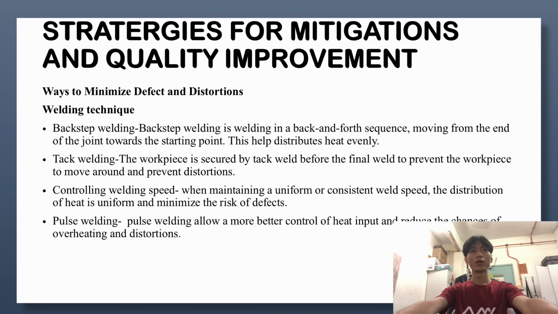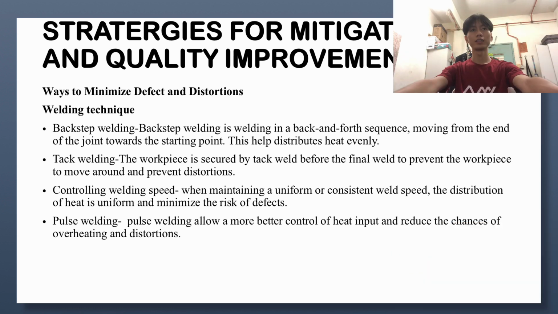Number 3, controlling welding speed. When maintaining a uniform or consistent weld speed, the distribution of heat is uniform and minimizes the risk of defects. And the last, pulse welding. Pulse welding allows better control of heat input and reduces the chance of overheating and distortions.